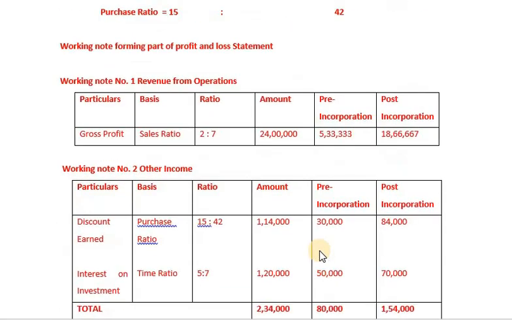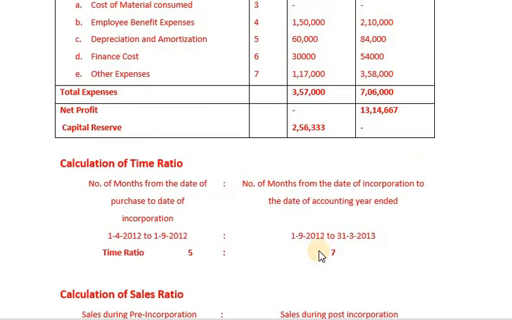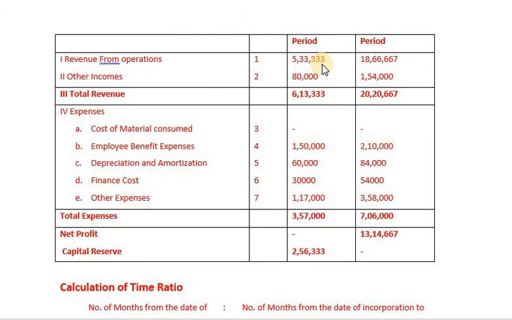Now, this will be substituted. Revenue from operations 5,23,000 and 3,23,000. Other incomes 80,000. Total revenue, we are getting 6,13,333 for pre-incorporation. For post-incorporation, we are getting 20,20,667.